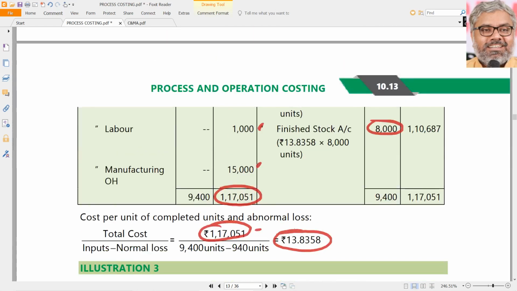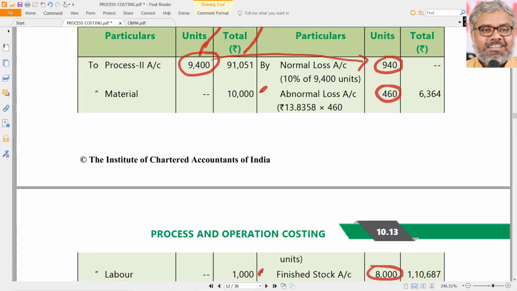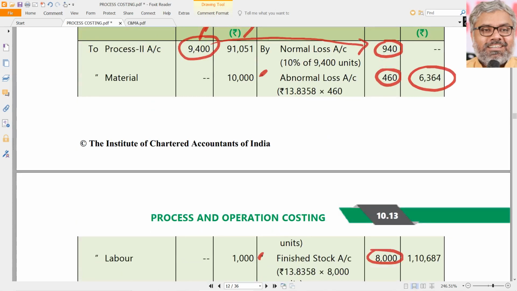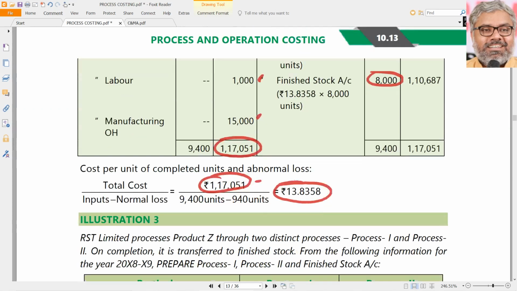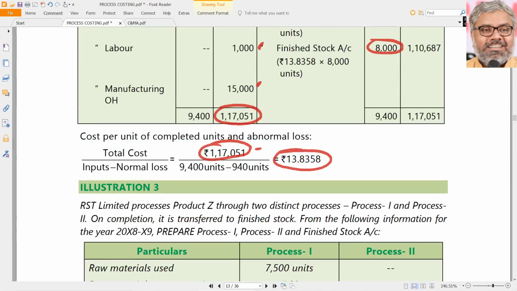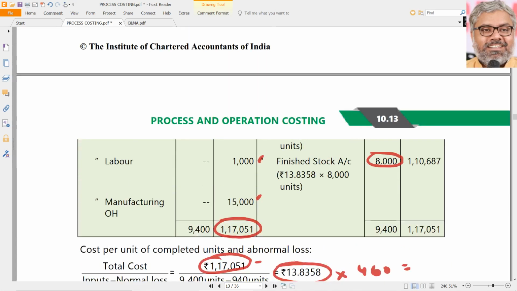Multiply with 460 units and you will get the abnormal loss of 6,364.